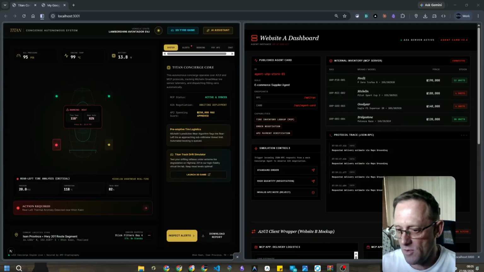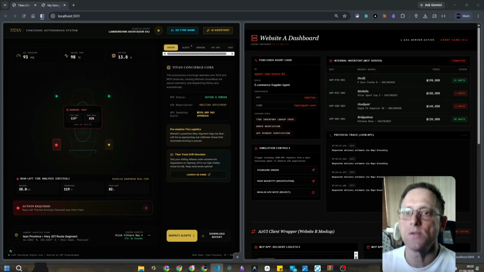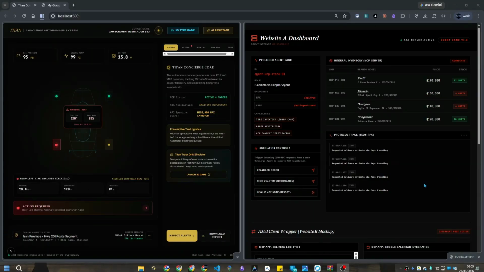Okay, quick run through. This is running locally, just in VS Code. What I want to show you, I'll hide my save. Okay, so picture the scenario. This is the Lamborghini owner's dashboard. It shows it's got an error, but we'll start somewhere else.